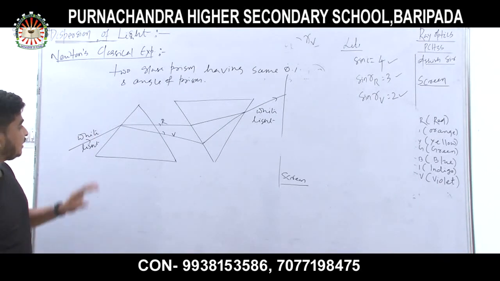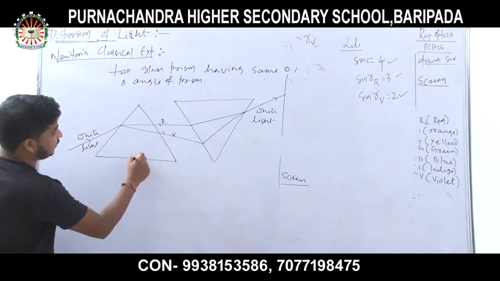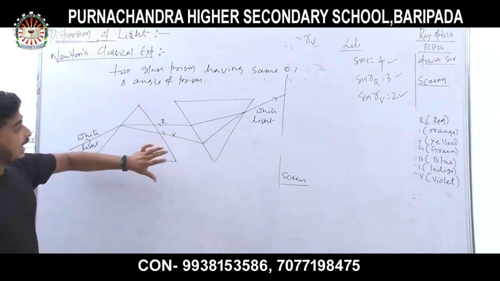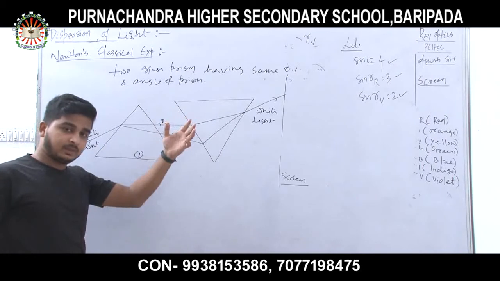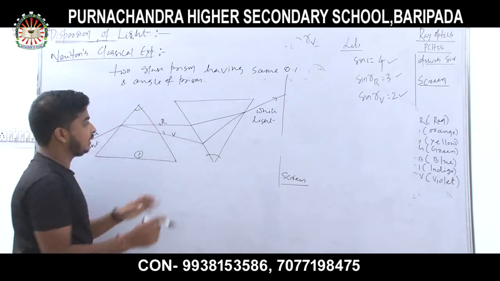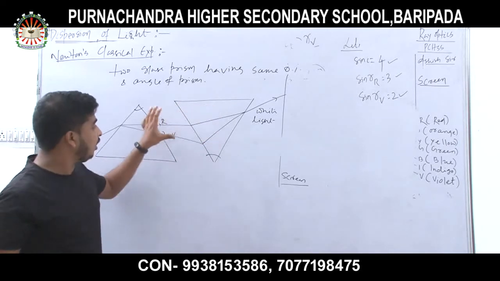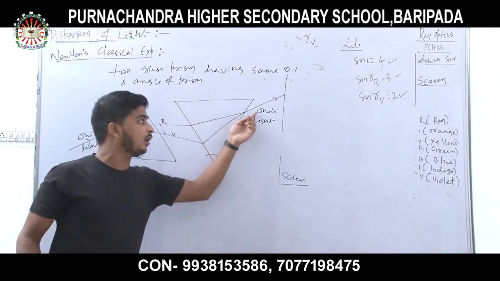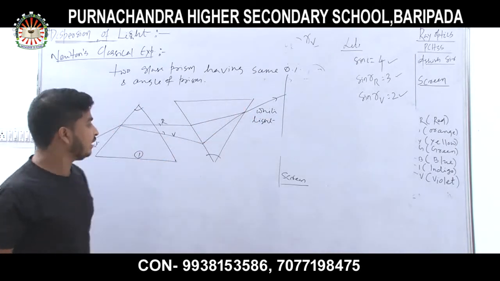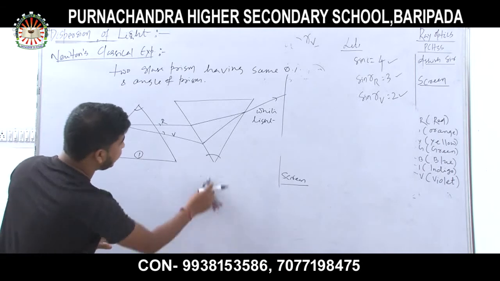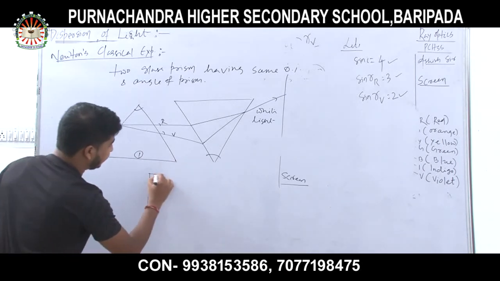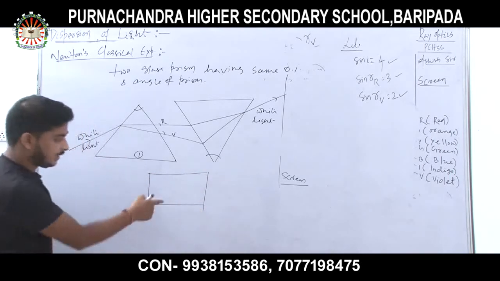So look that the first prism, prism number 1, divided the white light into 7 colors, and the other prism having the same refractive index and same angle of prism inverts all the colors and combines them to form white light. So it is white light. If you clearly want to see these things, remember glass slab.